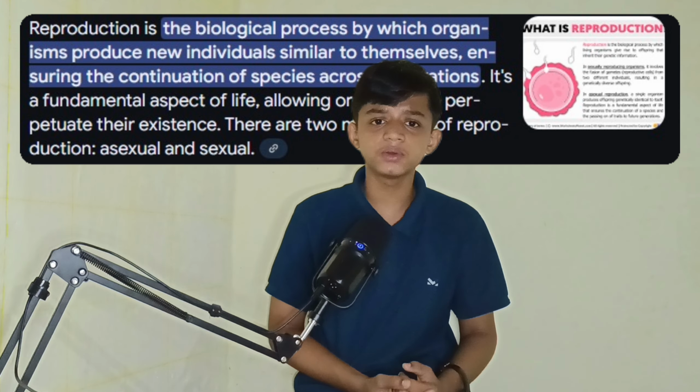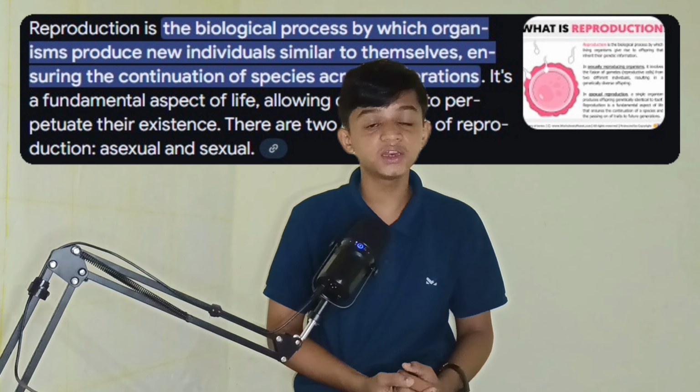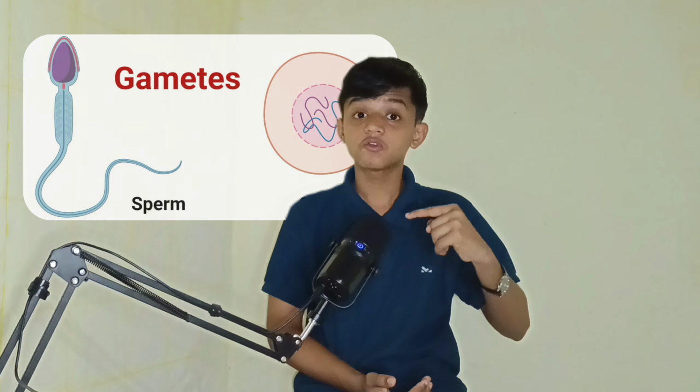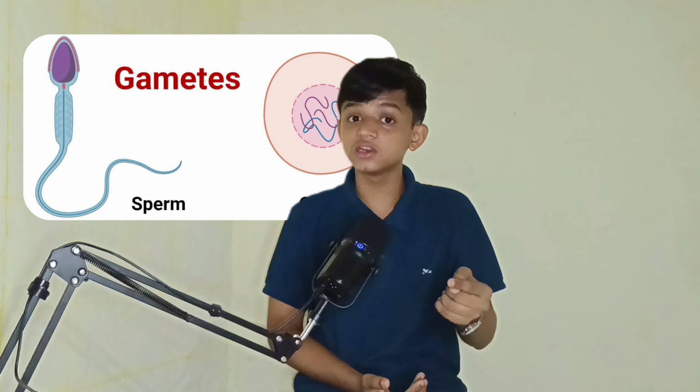Now, whenever we are thinking about reproduction, let's understand what reproduction really is. Reproduction is the formation of a new being from a pre-existing species. Us humans are formed by the union of our parents' gametes, so with the help of their genetics, new ones are formed from a pre-existing species.